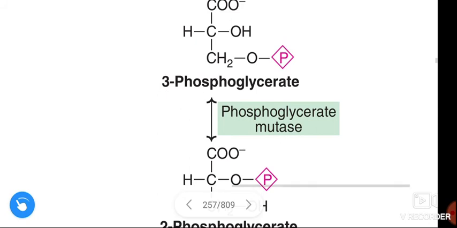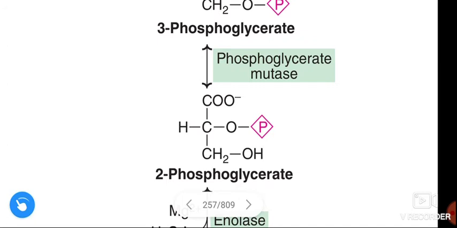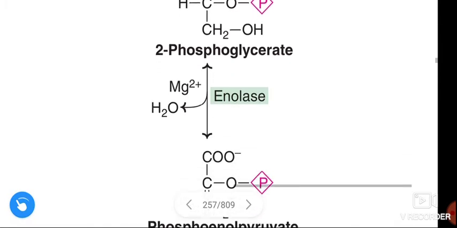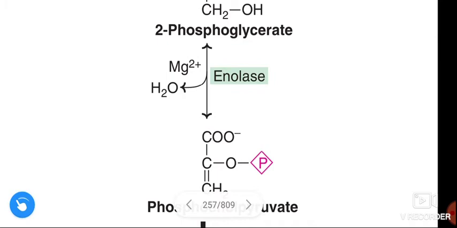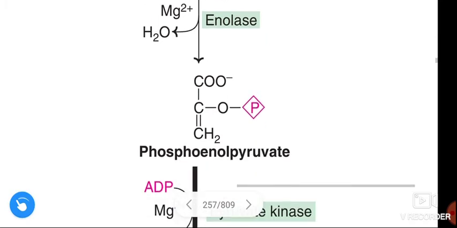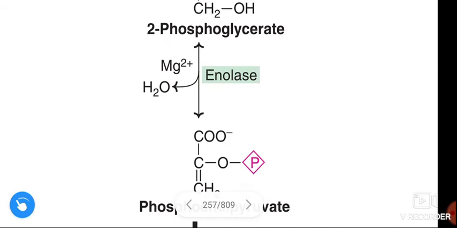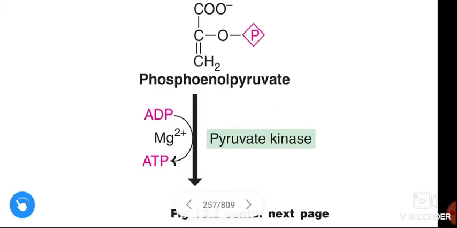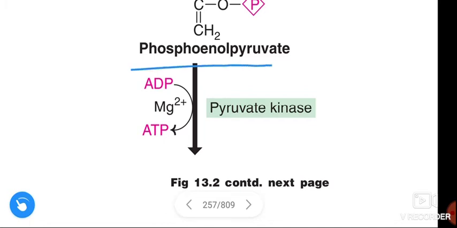Next, see here, 3-phosphoglycerate is converted to 2-phosphoglycerate in the presence of the enzyme phosphoglycerate mutase. Next, 2-phosphoglycerate is converted to phosphoenol pyruvate in the presence of the enzyme enolase, and phosphoenol pyruvate is converted to pyruvate in the presence of the enzyme pyruvate kinase, and here 2 molecules of ATP are formed.